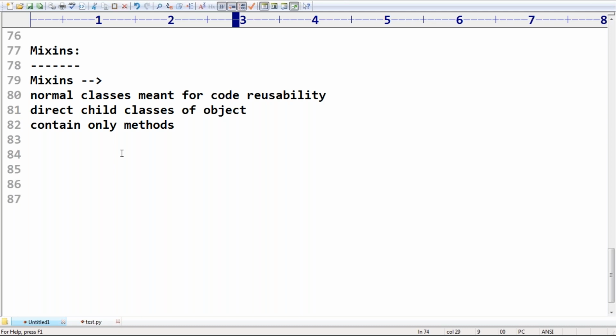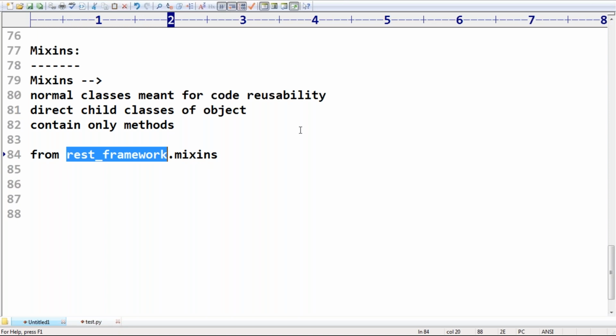Now, if you want to use mixin classes, where are they available? From which package or module do you need to import? Very simple, from rest_framework. We use this terminology multiple times. From rest_framework.mixins import all mixins, right? This is what you should be aware of. In this module, all mixins related to REST framework are implemented.